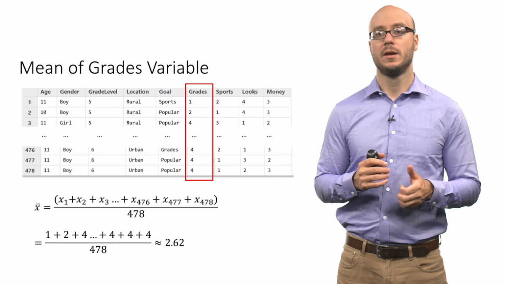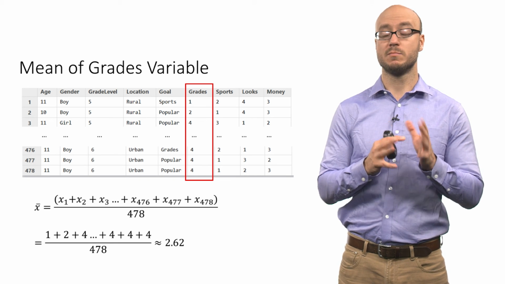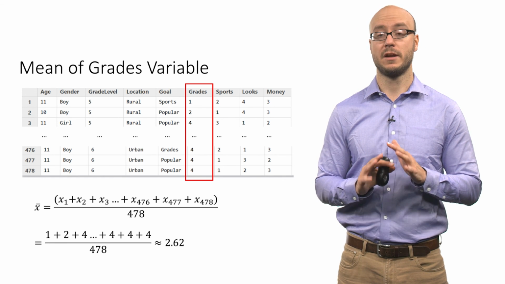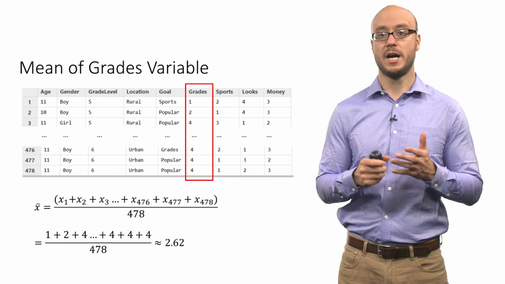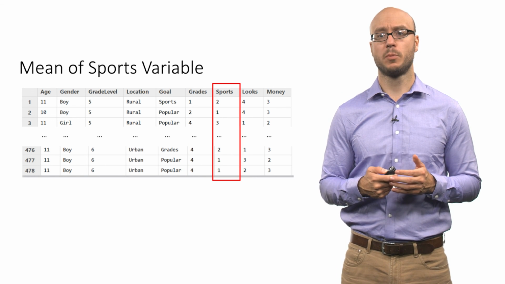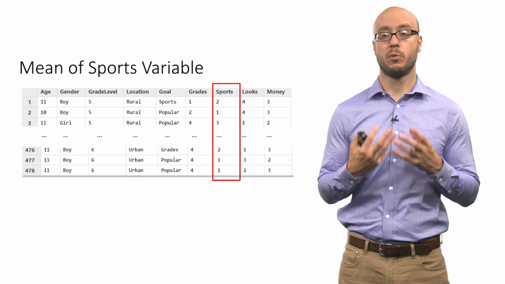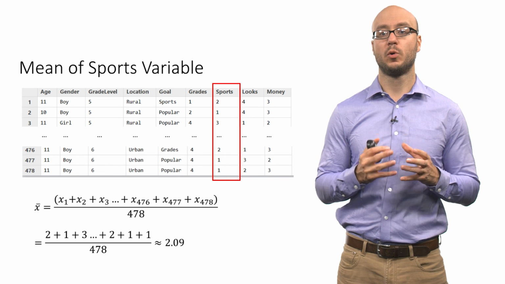If you recall, a value of 1 means that kids rank it number 1, the most important, and a value of 4, they rank it least important out of the 4 categories. So 2.62, the lower the number, the higher the ranking. If you look at the sports variable, meaning how do kids on average rank the importance of sports in being popular, we take the average of that, we get 2.09.